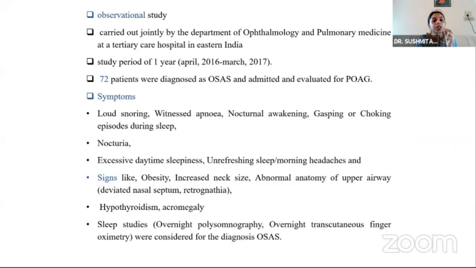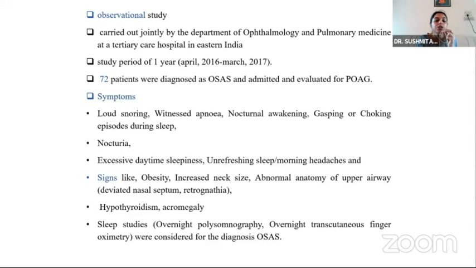This is an observational study which was carried out jointly by both departments of ophthalmology and pulmonary medicine in a tertiary care center. Over a period of 1 year, 72 patients were first diagnosed as OSAS, admitted under pulmonary medicine, and subsequently evaluated for POAG.